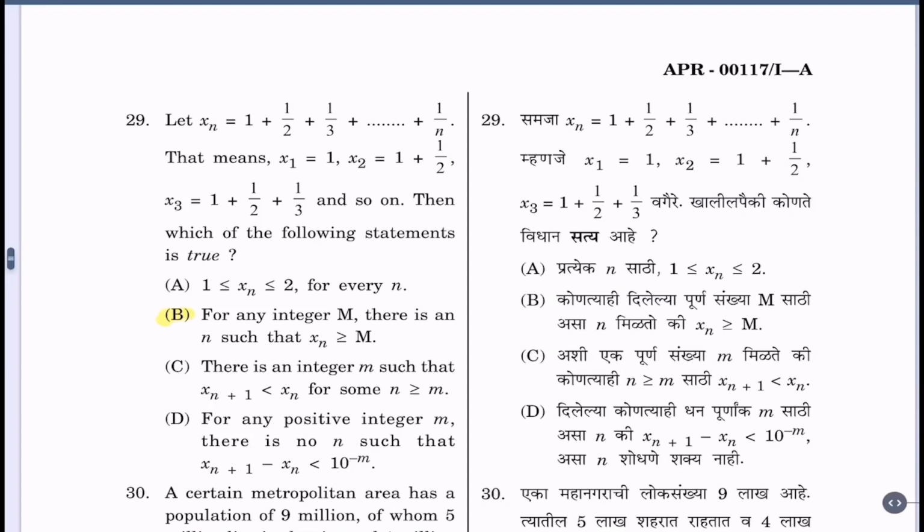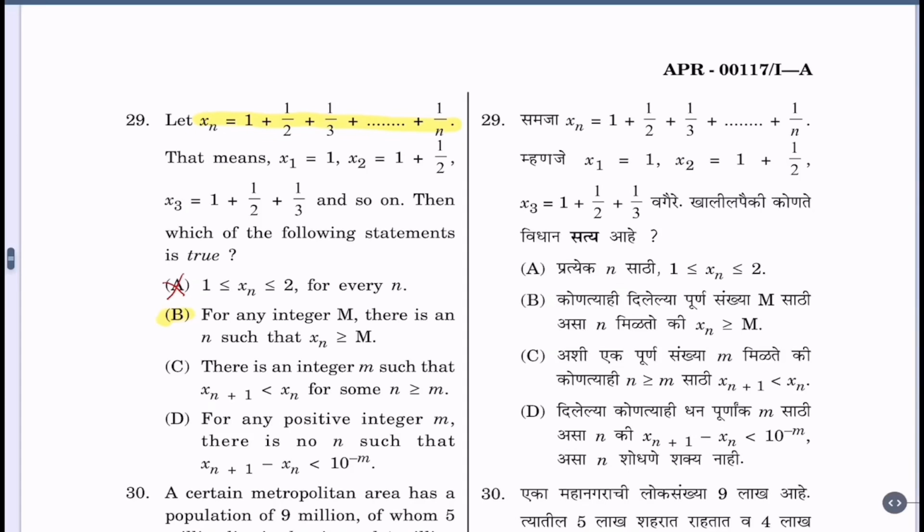Now basically xn equal to 1 plus half plus so on up to plus 1 by n is a divergent series. So it means first option is not correct. It is not bounded by 1 and 2. As n tends to infinity, xn will also tend to infinity. B is true because that comes under the definition of divergent.